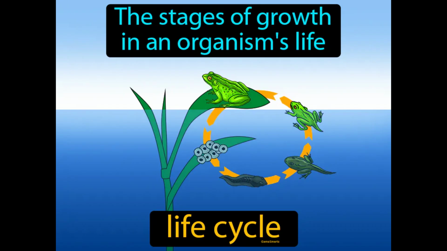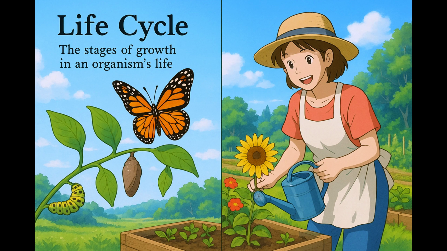The stages of growth in an organism's life. Life cycle. A life cycle is the series of stages an organism goes through from birth to death. Imagine planting and nurturing a garden where each plant needs time and care to blossom fully. This process is remarkably similar to the stages of growth in an organism's life, where each stage requires specific conditions and nurturing to progress to the next.